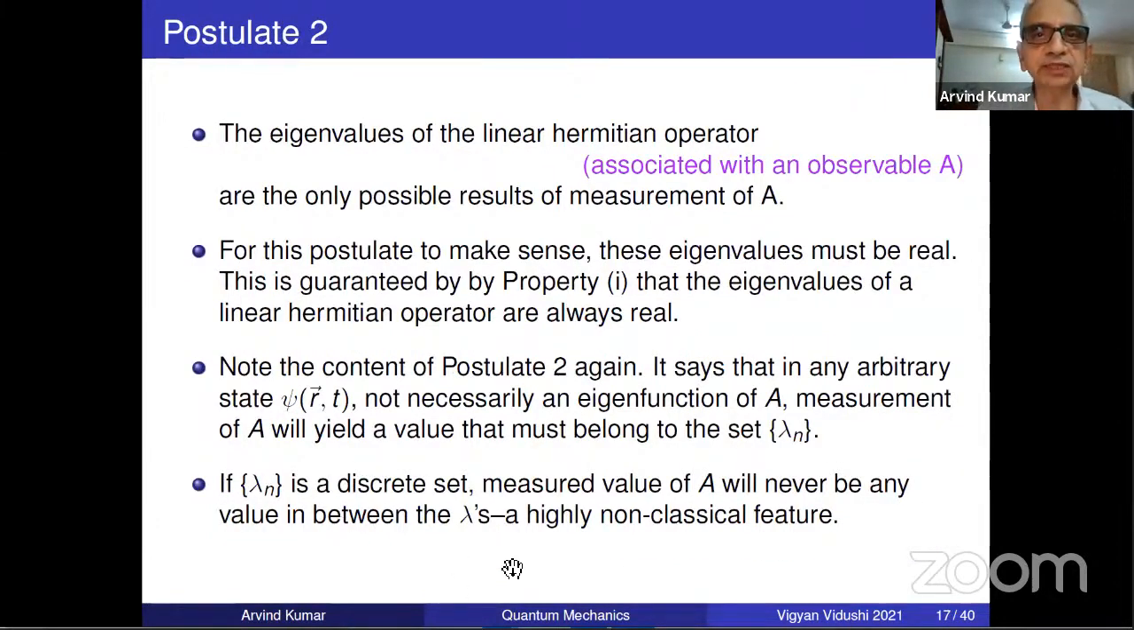So postulate 2. Now with this background, let's quickly go to postulate 2. The eigenvalues of a linear Hermitian operator are the only possible results of measurement. So now we have seen postulate 1, any observable is associated with a linear Hermitian operator. Now you all understand the meaning of eigenvalues, you know it very well.